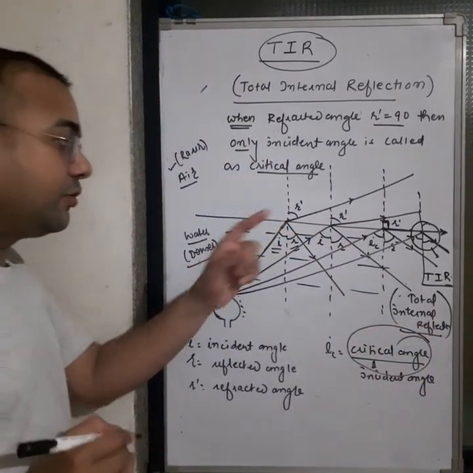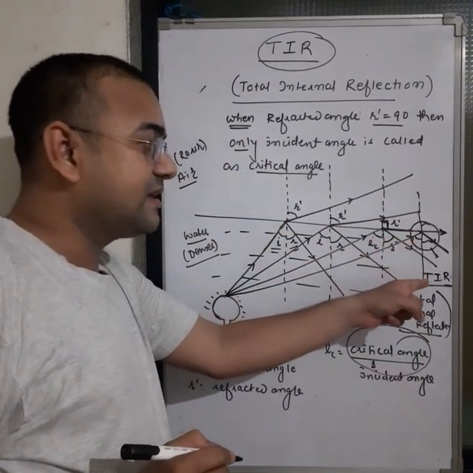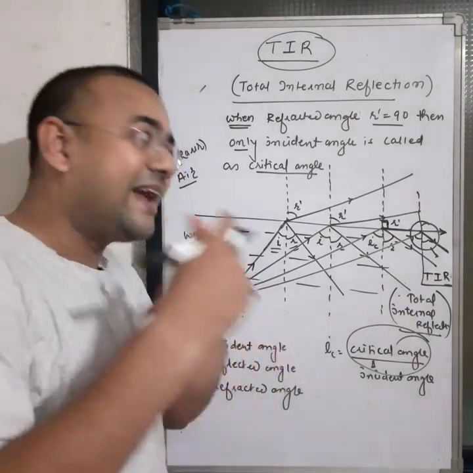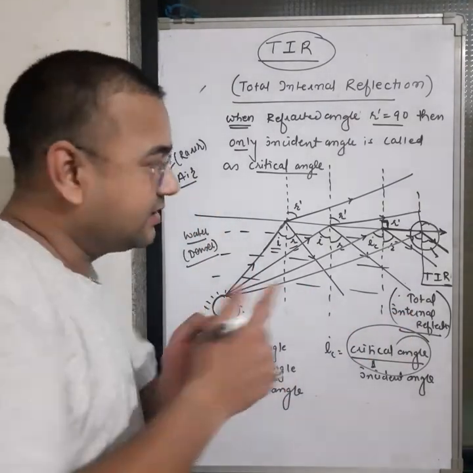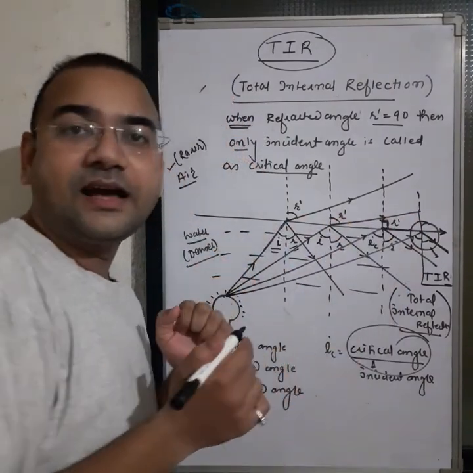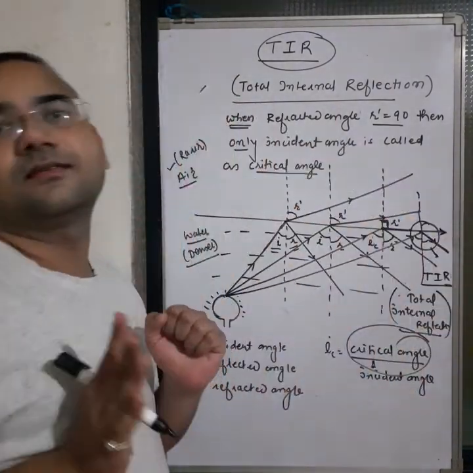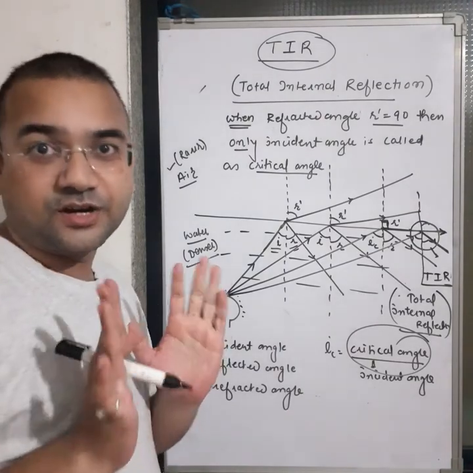Got it? So in this case, it is going to be considered as the TIR, total internal reflection. When total internal reflection occurs after the critical angle, total internal reflection occurs. Got it?